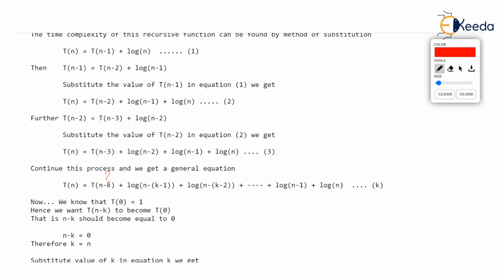Now you watch. We want this n minus k over here to become t0. Again, why? Just question it. Why are we interested in making it t0? Because we know t0 is 1. We know the value of t0. So somehow, we want Tn minus k to be t0. But for this, n minus k should become 0, isn't it? This term which I am marking in the bracket should become 0. So that means k should be n.